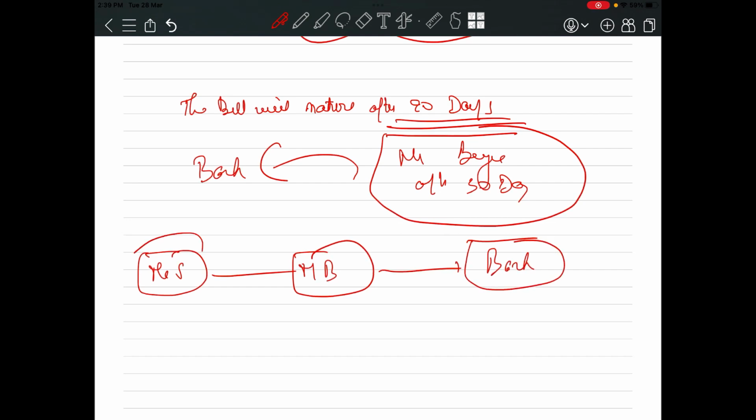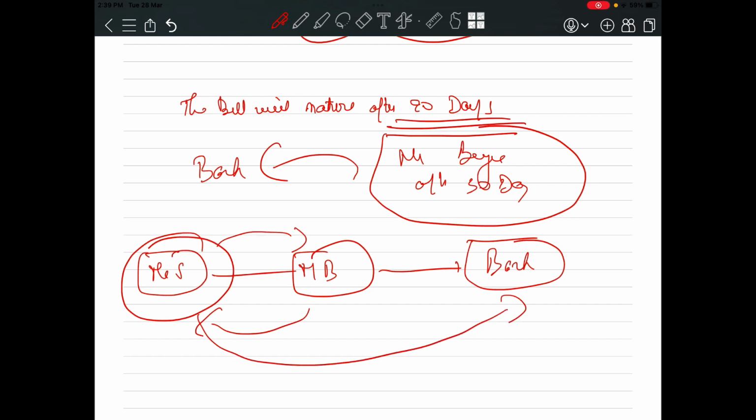Okay, Mr. Seller first sent the bills to Mr. Buyer. Mr. Buyer accepted and sent it back to Mr. Seller. Now Mr. Seller went to the bank with the signed bill. Okay, now once the bank has given the money to Mr. Seller, he will be out of the picture.